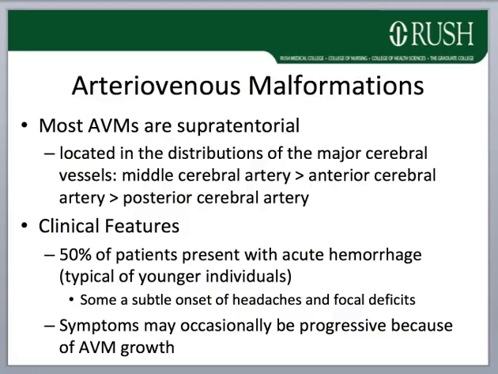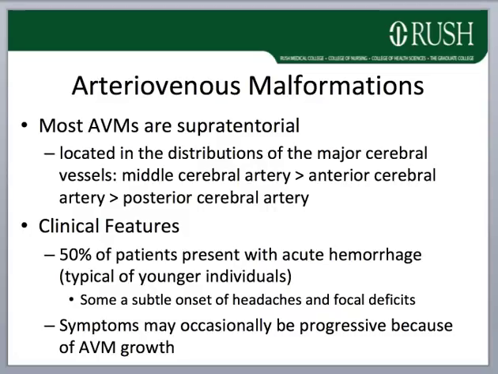Most AVMs are supratentorial and occur within the distributions of the major cerebral arteries. About 50% of patients present with a cerebral hemorrhage, and this finding is typical of younger individuals. Some patients may experience a subtle onset of hemorrhage or focal neurologic signs. Progressive symptoms may be encountered as the AVM grows slowly.